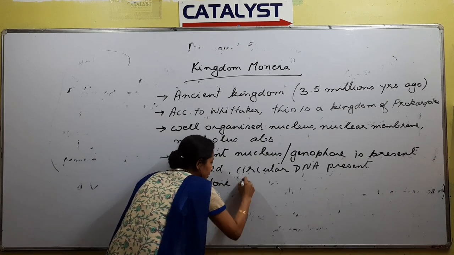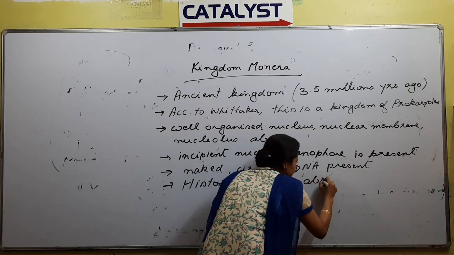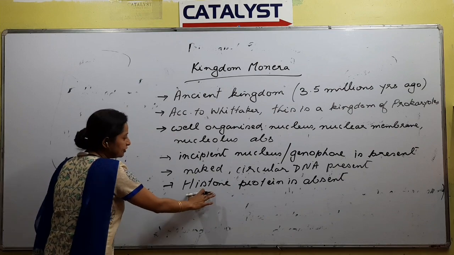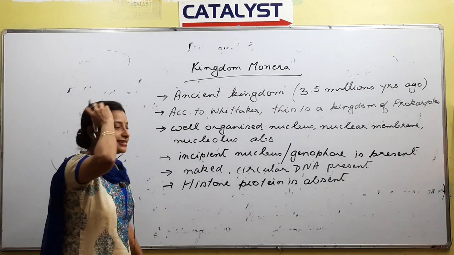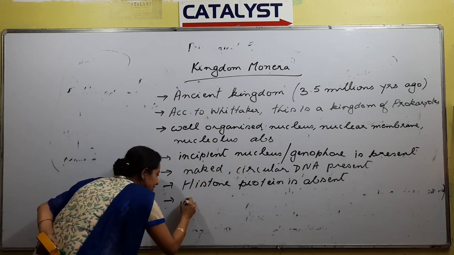Histone protein is absent, right? So details about histone protein again in your genetics class. Next is ako prokaryote eta characteristic je